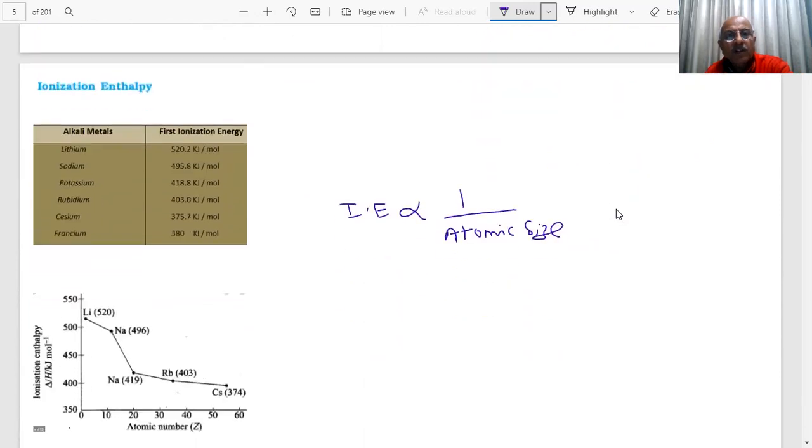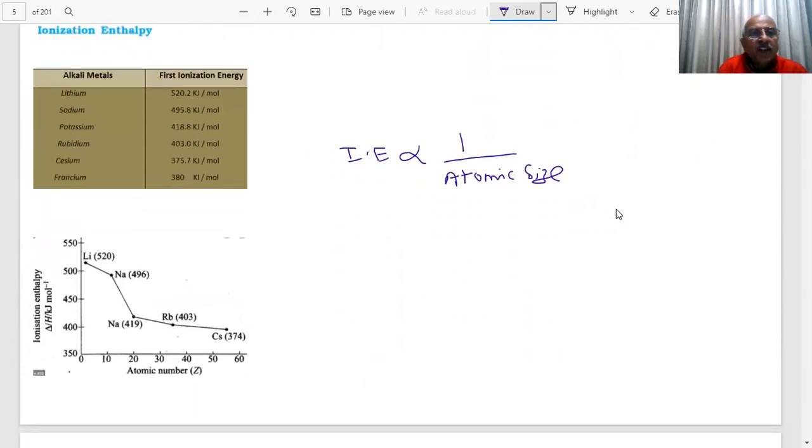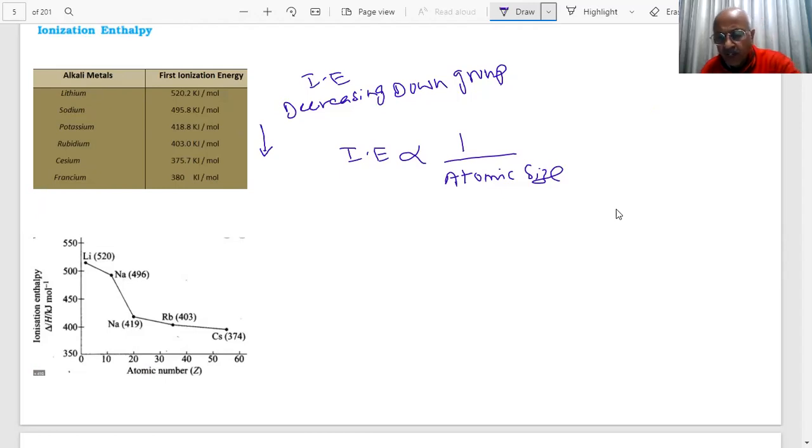As you go down the group, what is happening to ionization energy? Ionization energies are decreasing down the group, student, because the sizes are increasing. Ionization energy is inversely proportional to atomic size. So with increase in atomic number, as you go down the group, ionization energy keeps decreasing. Clear? 520 to 380 kilojoules per mole. You have already noted this, okay?